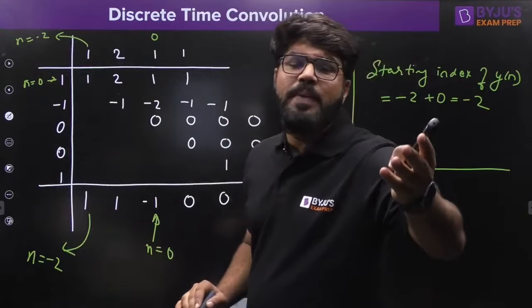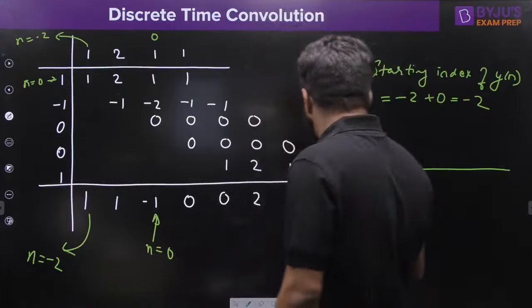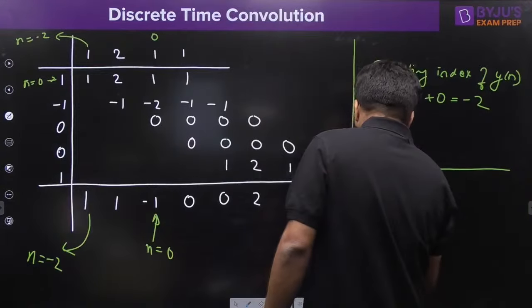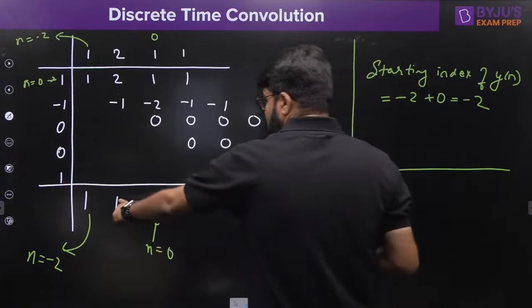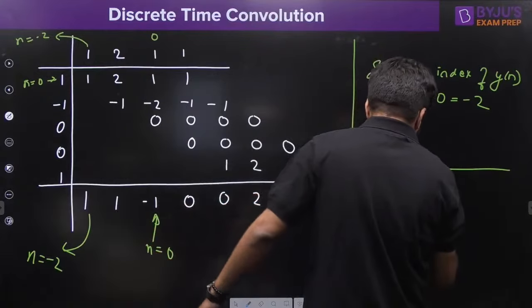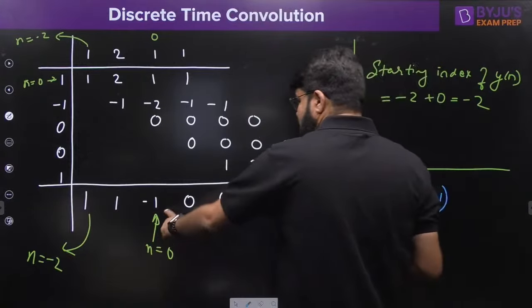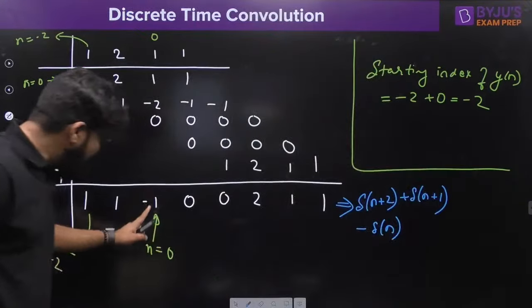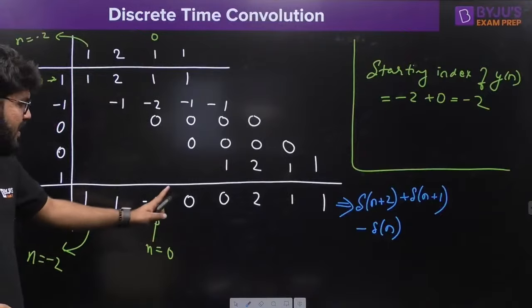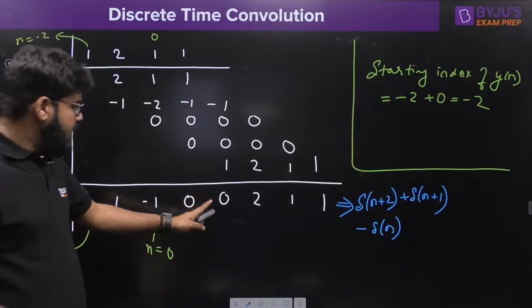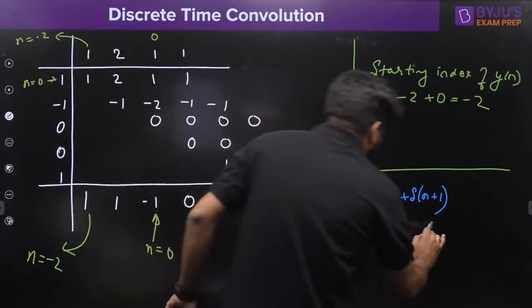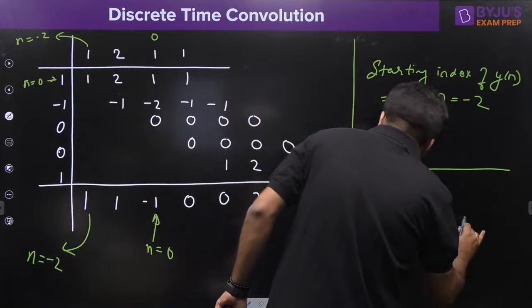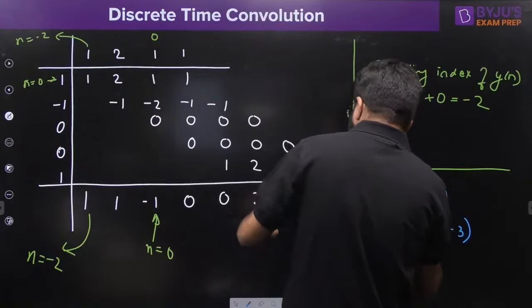An impulse at n equal to minus 2 means delta n plus 2, left shifted. Delta n plus 2, right? Then delta n plus 1, coefficient plus 1. Then minus delta n, the coefficient is minus 1. Then 0, 0, this is n equal to 1, n equal to 2, directly n equal to 3, so delta n minus 3 with the coefficient 2, right?